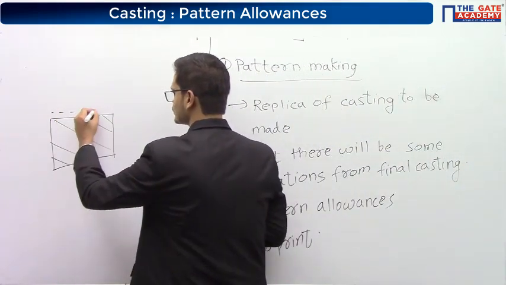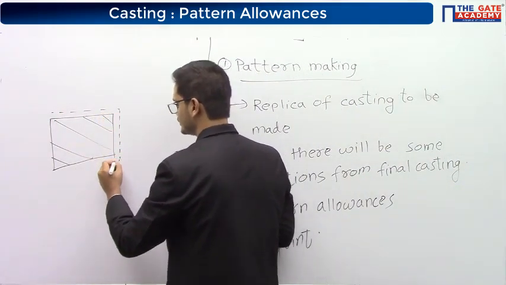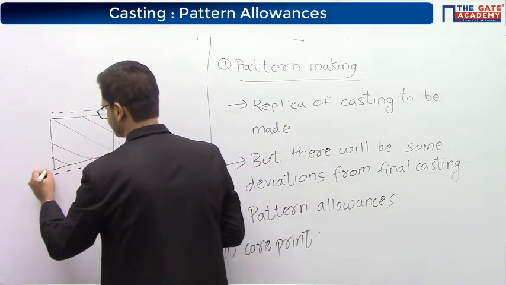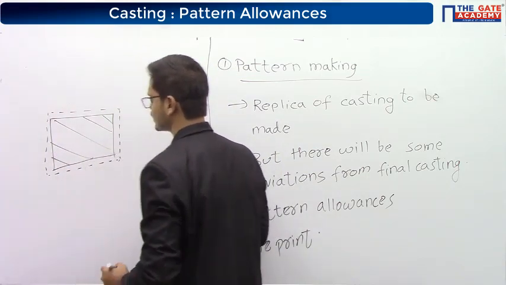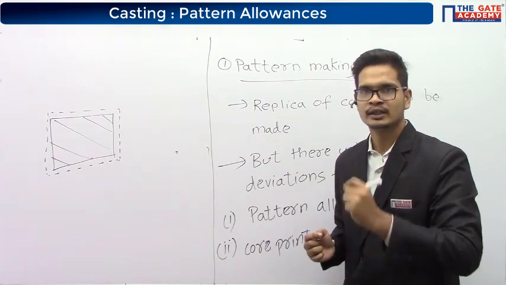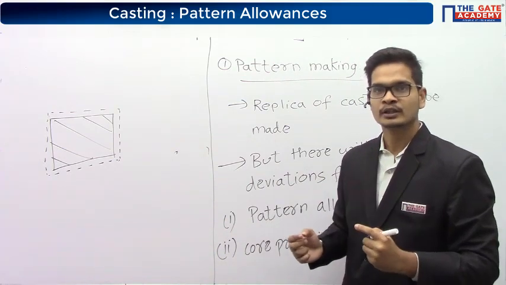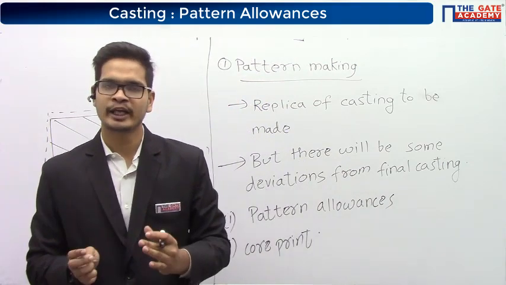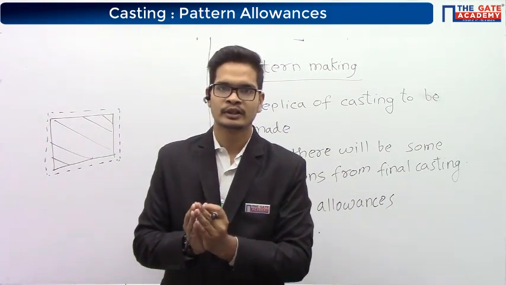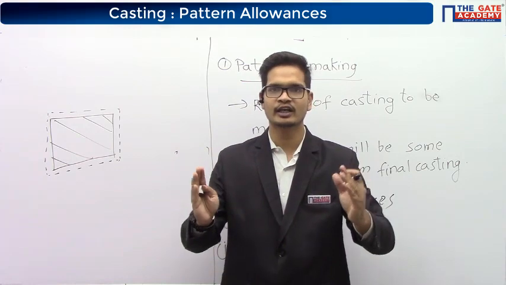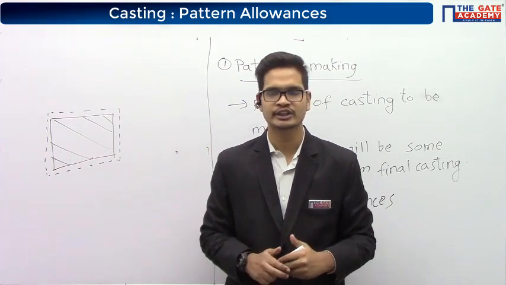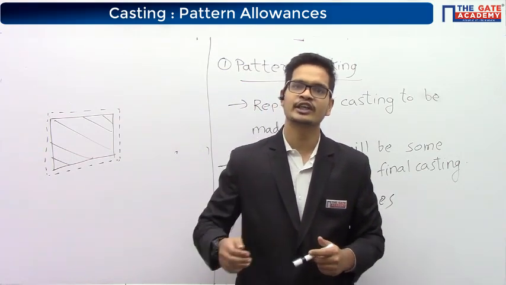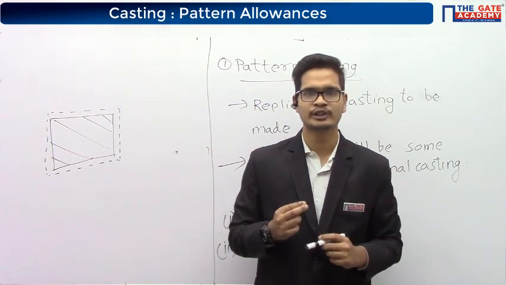Initially, this was the size of the casted component that was made. So every time for casting we'll try to make the casting slightly bigger. The reason is later we are going to remove the material by using machining.